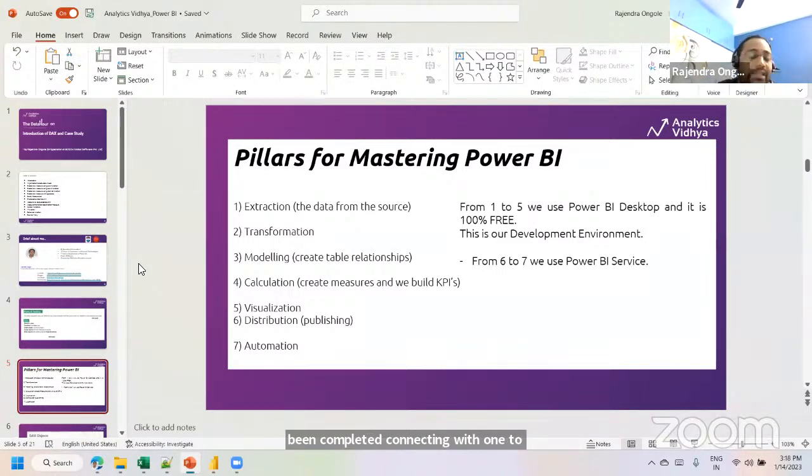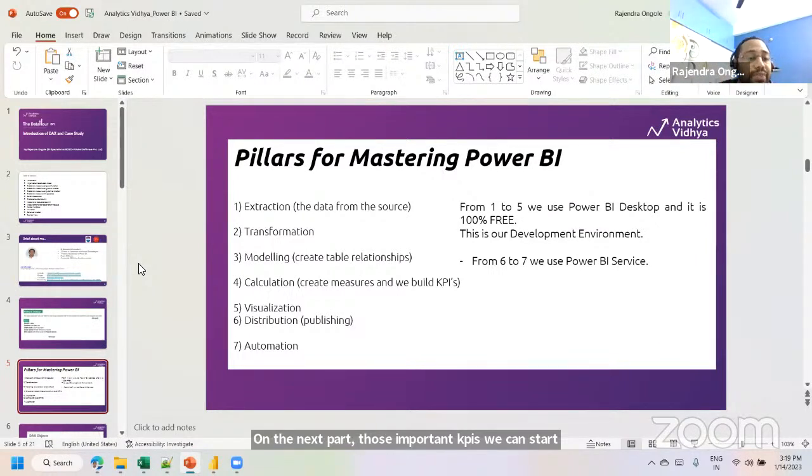Once the data modeling has been completed, connecting one table with another, then we can start applying the business calculations. Maybe my end user wants to see an analysis. For example, the current sales, he wants to compare with the previous sales, which is nothing but business logic, right? In that kind of scenario, this DAX part will come into the picture. So the fourth step, which I have mentioned here, is calculation. We can start creating the measures where we build the very important key performance indicators for the business user. And the next part, those important KPIs, we can start visualizing.